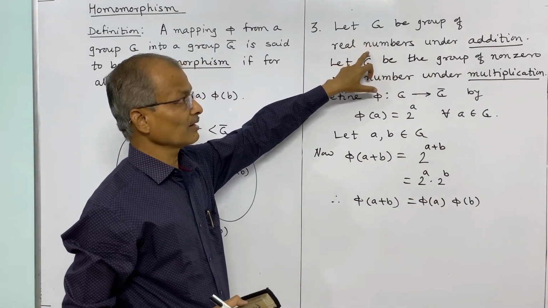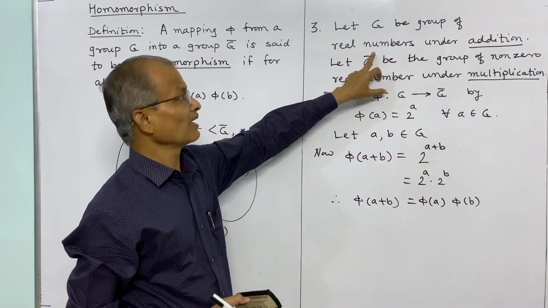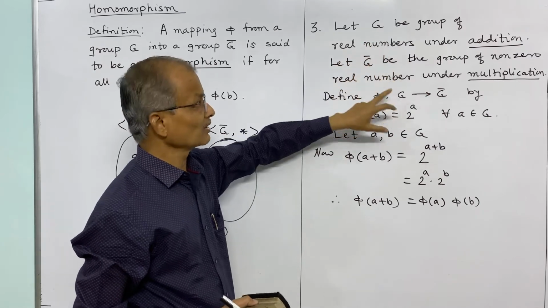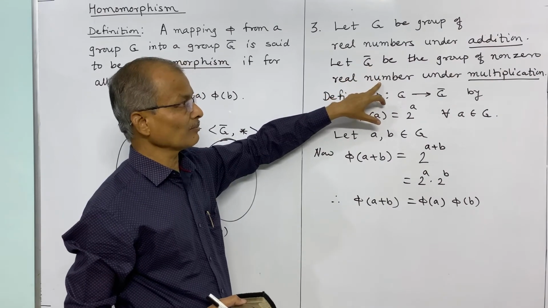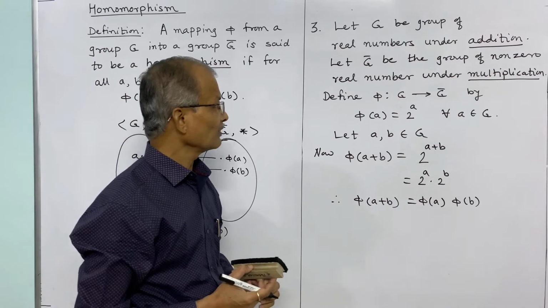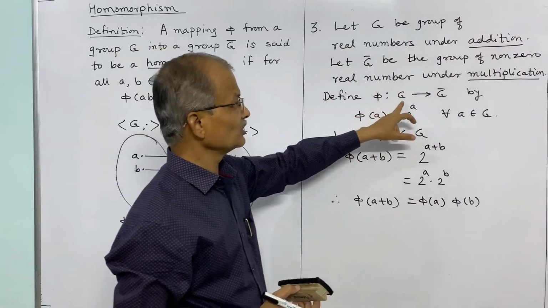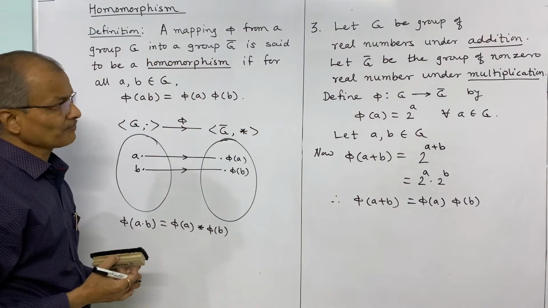G is the group of real numbers under addition. This forms a group structure that you have to verify. Real numbers form a group under addition operation. And G bar is the non-zero real numbers, which form a group under multiplication. We have defined phi from G to G bar as phi of a is equal to 2 to the power a.